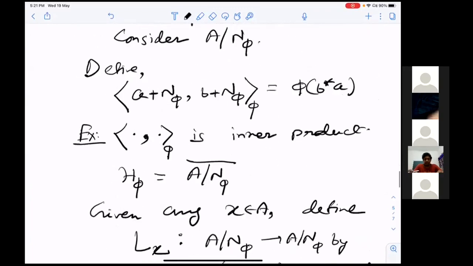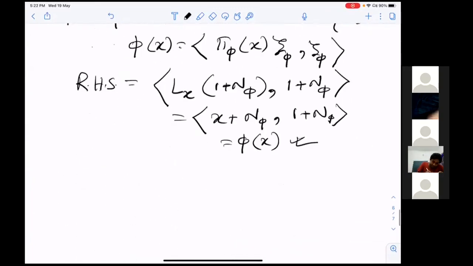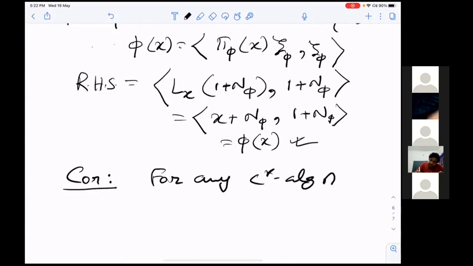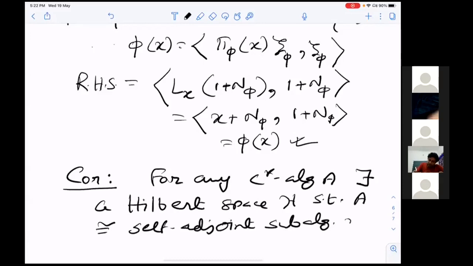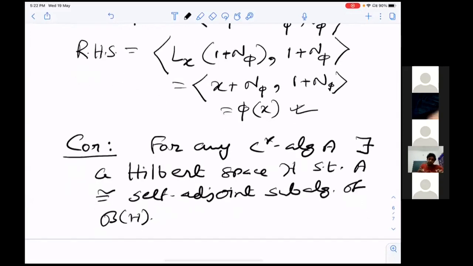This GNS construction has a very beautiful corollary, with some work of course: for any C-star algebra A, there exists a Hilbert space H such that A is isometrically isomorphic to a closed self-adjoint sub-algebra of B of H. Notice that in the beginning I told that any closed self-adjoint sub-algebra of B of H is a C-star algebra.